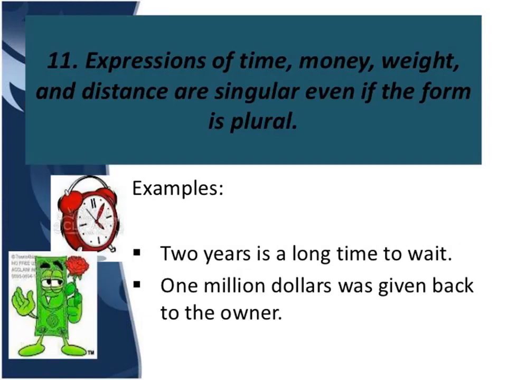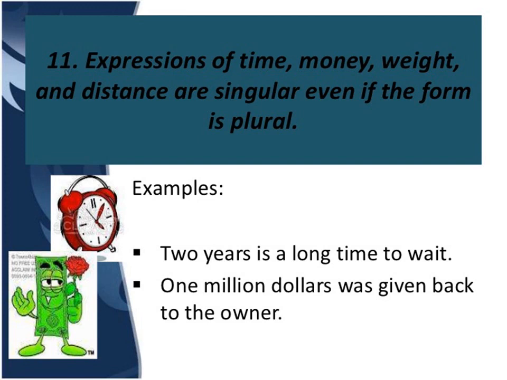Next, expressions of time, money, weight and distance are singular even if the form is plural. For example, 2 years. Now see, 2 years, years is plural form, but the meaning is singular.